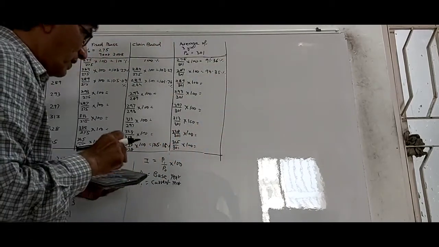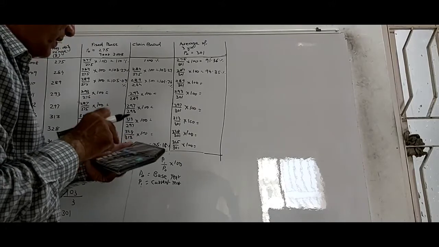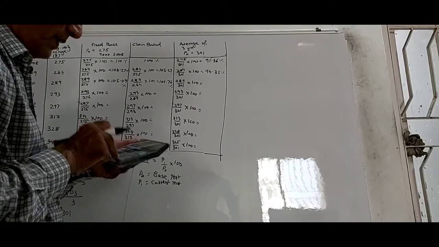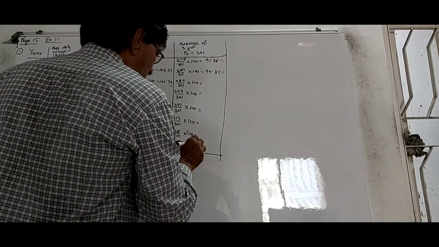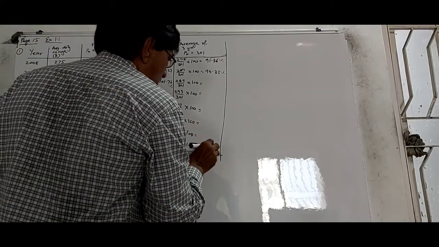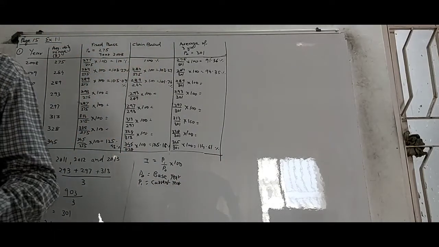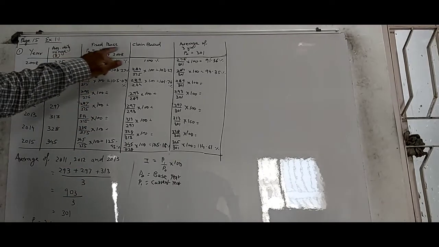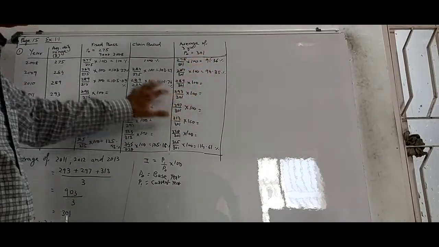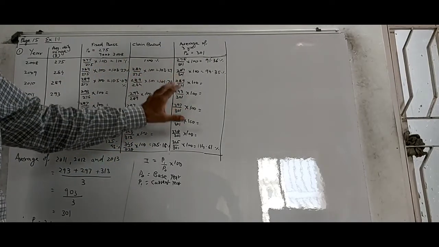And in the same way here, 345 divided by 301, and you get 114.61%. You can see the values keep changing. The values change because the base year is changing. Here the base year is 275, here the base year is 301, and here the base year is the preceding year. So obviously there are going to be some changes.